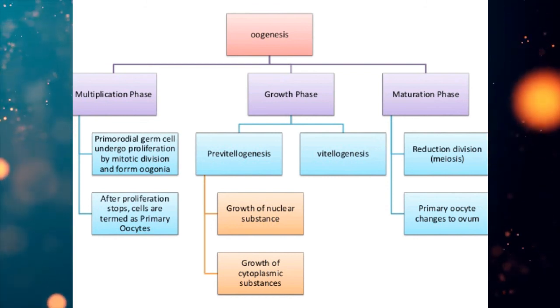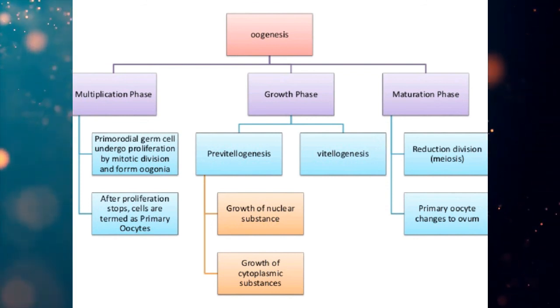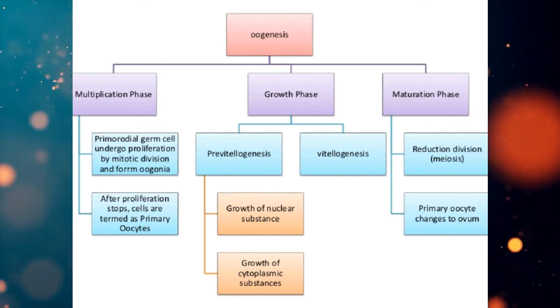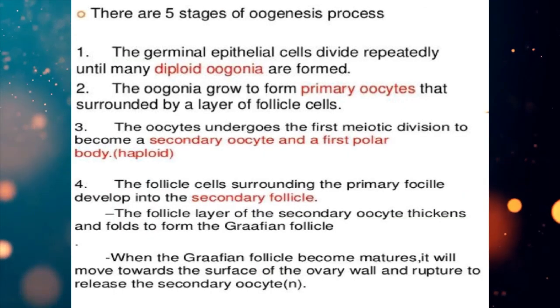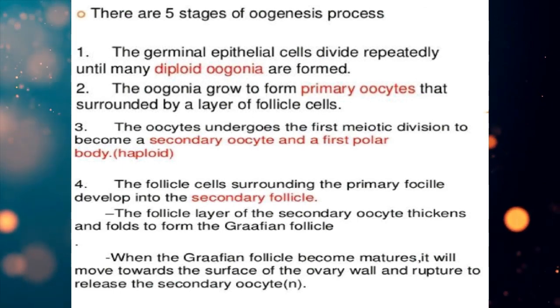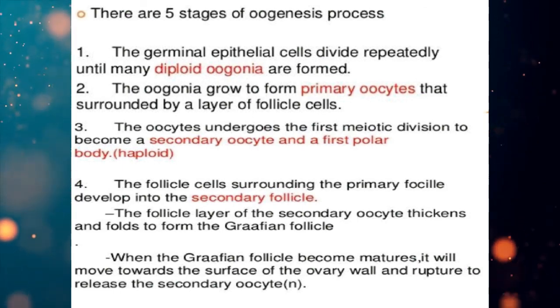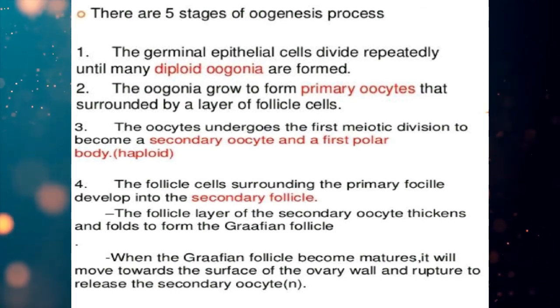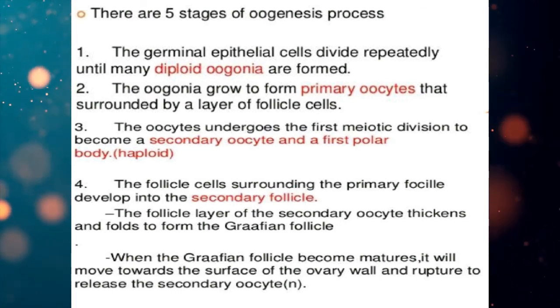In most organisms, including human females, ovulation occurs at the secondary oocyte stage. It means during ovulation, the structure which is released is the secondary oocyte, but that is not the egg. Oogenesis is arrested in prophase 1 in the diploid stage. So it restarts at puberty and hence it is called a discontinuous process.